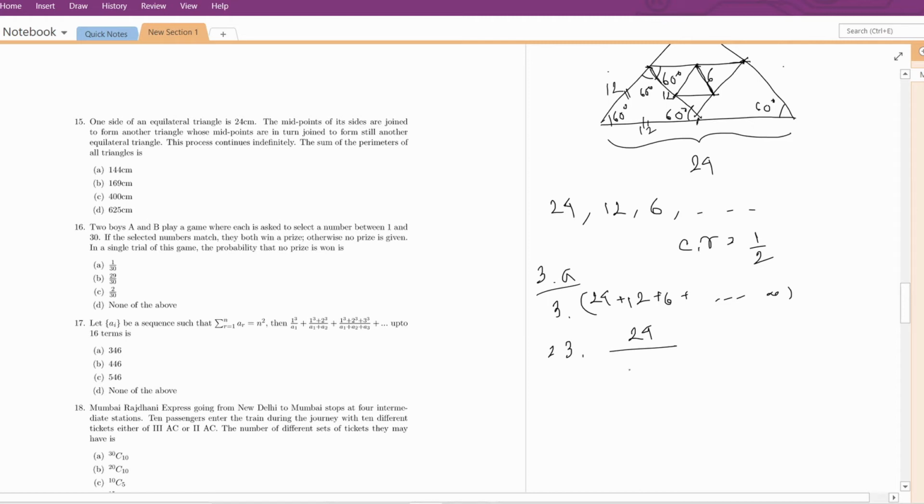Then this will be 24 divided by 1 minus the common ratio, which is half. So 3 into 24 into 2, which is equal to 144. So 144 centimeter is the correct answer, which is option A.